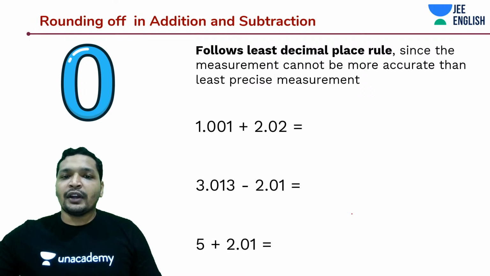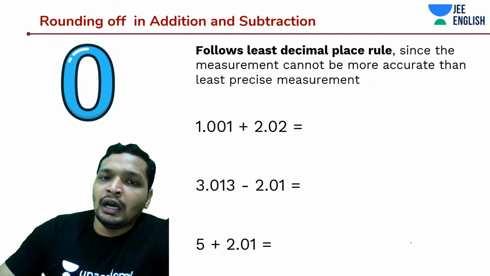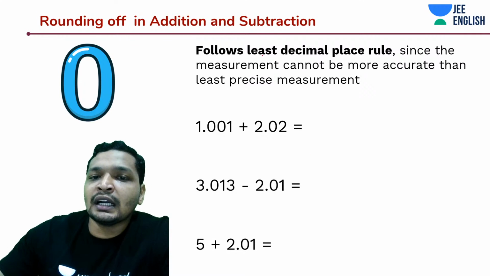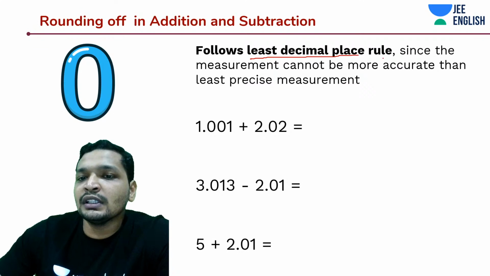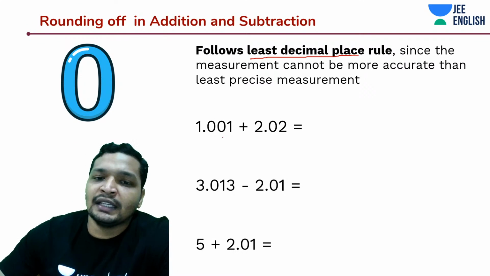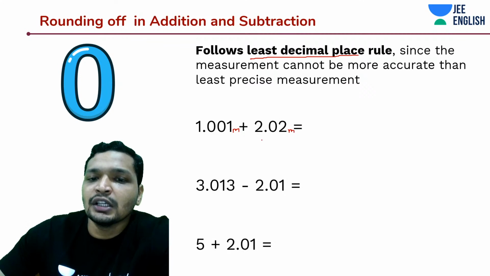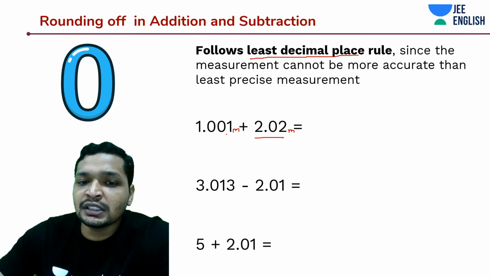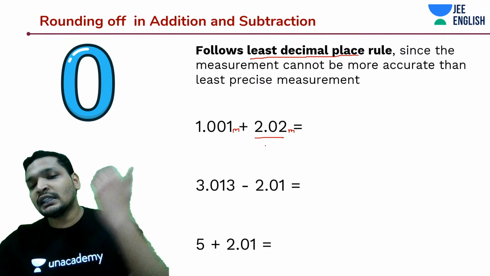Okay, let's take the first example. So this is about addition and subtraction. The rule is simple: you would only count up to the least decimal place. We will use the least decimal place rule. We'll understand it with an example. Let's say we have 1.001 meters and you want to add it to 2.02 meters. You're only confident about 2.02 meters, not about 1.001 meters, because here you haven't expressed until that third decimal point.